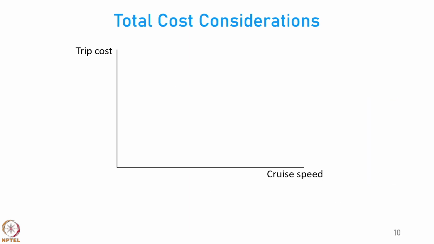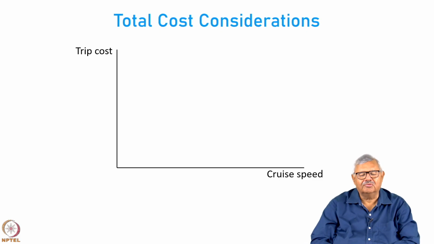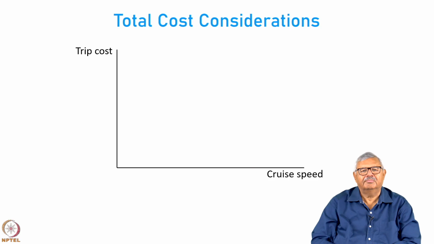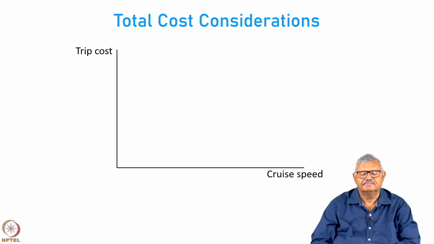Now, there are other considerations to be kept in mind. The airline is not bothered only about the fuel cost. Fuel cost, although a major component, is not the only component. In a very long distance flight, if you travel slowly because you want to have higher value of SAR, you are going to pay the allowances or the flight allowances which are per hour for the crew members both in the cabin and in the cockpit.